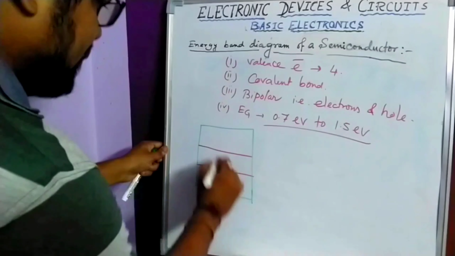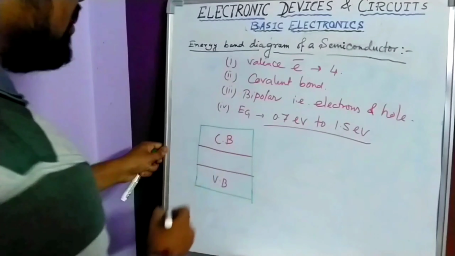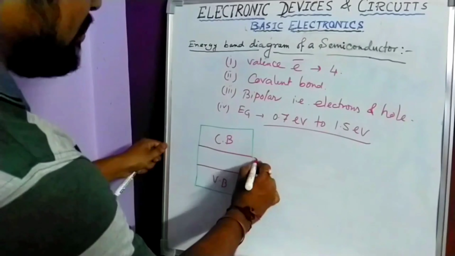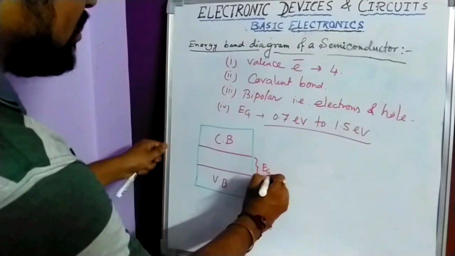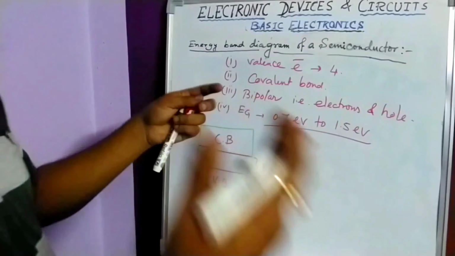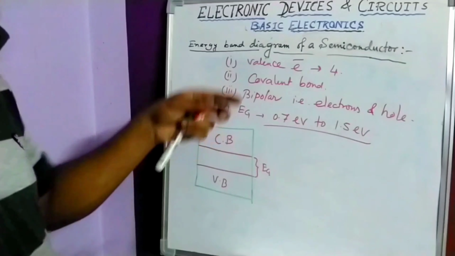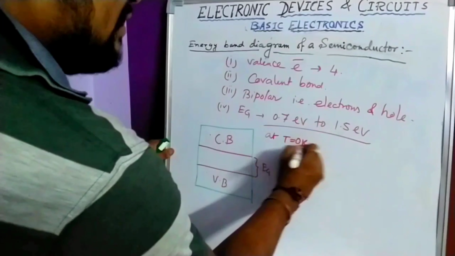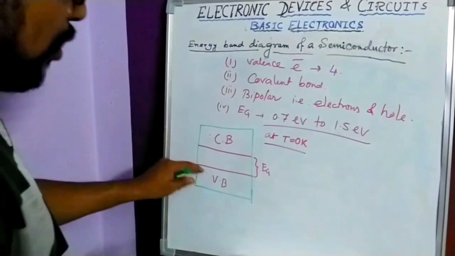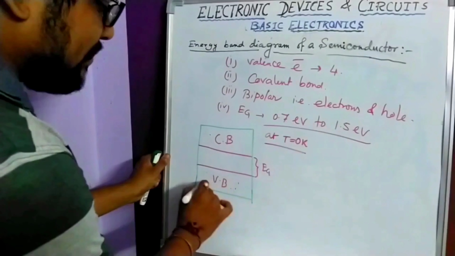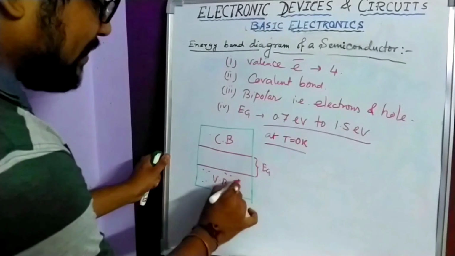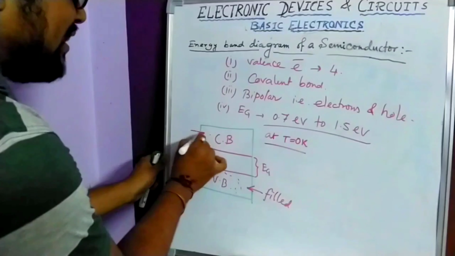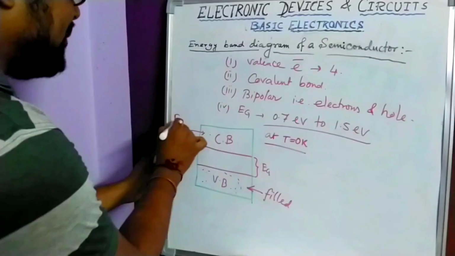This is the valence band and this is the conduction band. This gap is moderate. Moderate means it's not too high, nor overlapped like a conductor. At T equals 0 Kelvin, that is at absolute zero temperature, all the electrons are present in the valence band. That means it is completely filled at T equals 0 Kelvin, and the conduction band is completely empty.